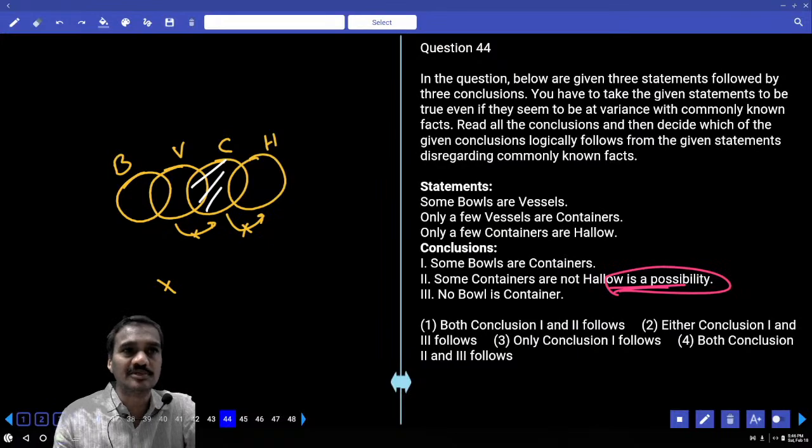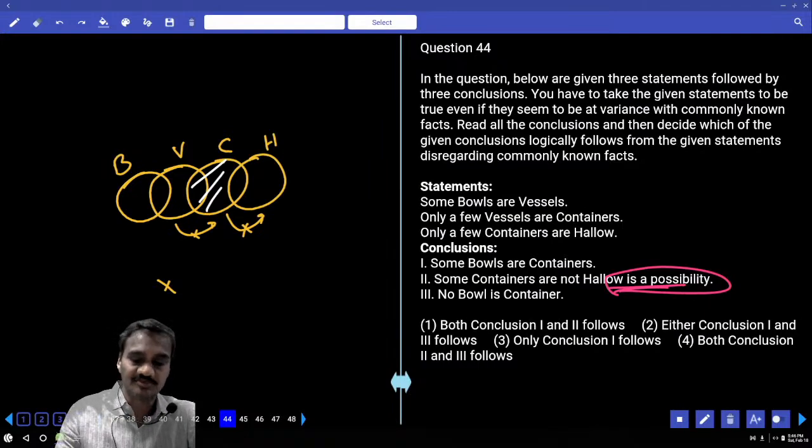What do you mean by this possibility? Possibility means at least it can be true once or not. And when it is 100% definitely true, from that 100% whether possibility is true or not. Clear? Hence it is a part and parcel of this one. Hence 2 and either 1 or 3 in general. So what should come? Either 1 or 3 and 2. Either 1 or 3 and 2 must follow. Choice.